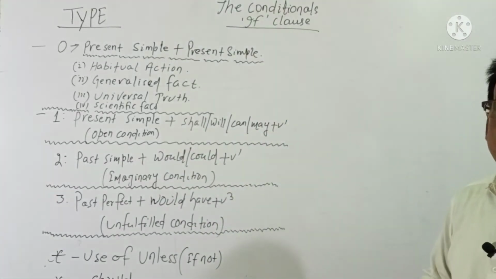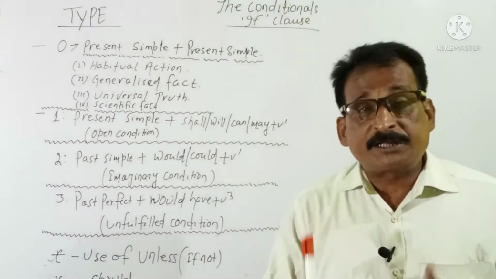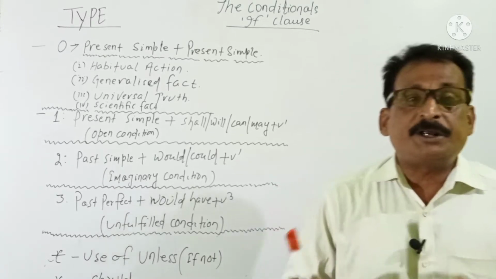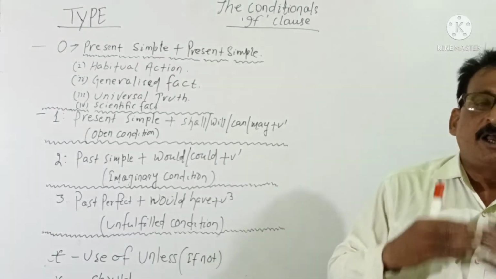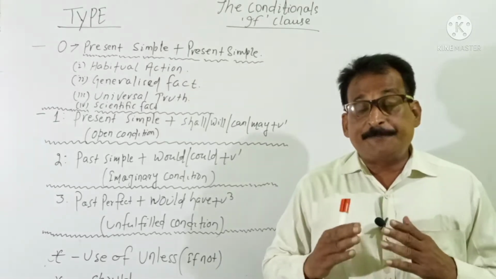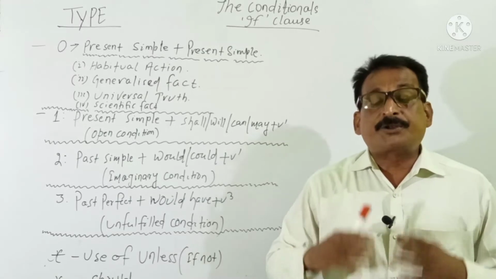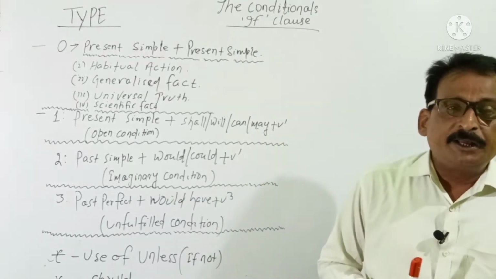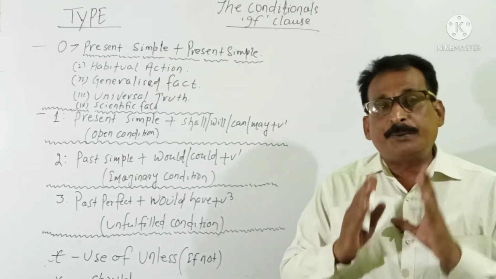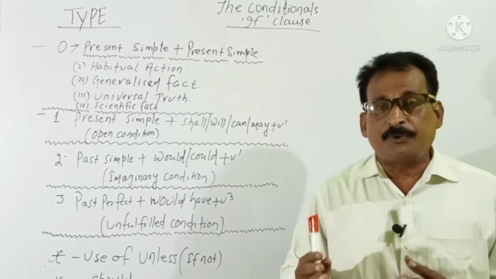In an if clause, a condition is made to do something. For example, somebody tells me, please do this work for me. If I make a condition, I may say, if you give me such amount of money, then I will or I shall help you, or I may help you, or I can help you.